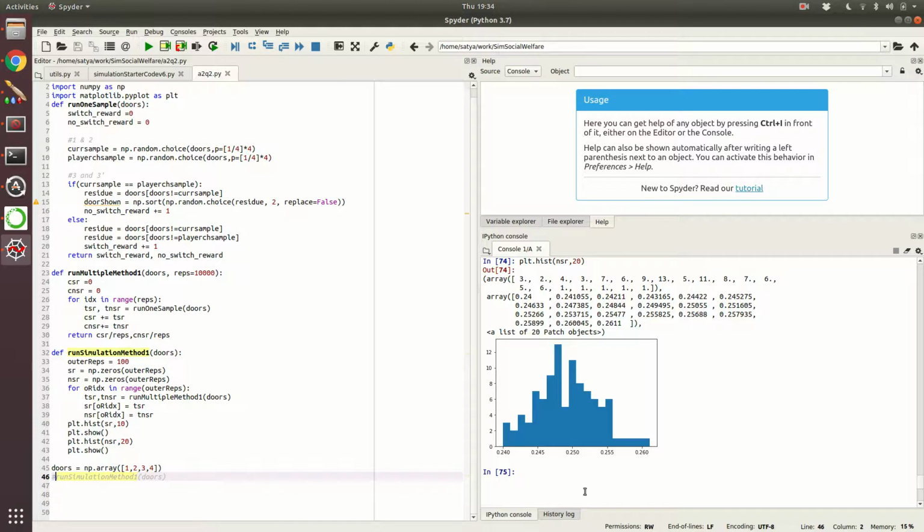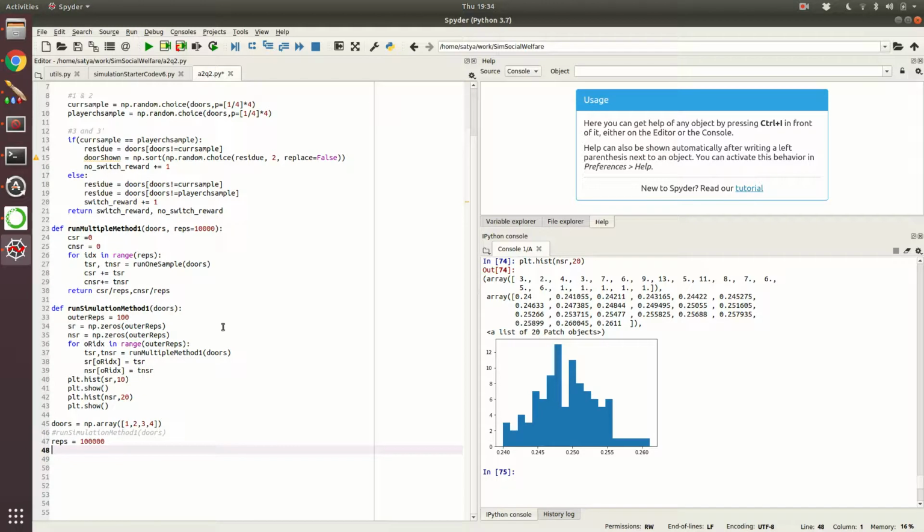So in method 2 what you do is you keep track of the estimate as you progress in time, and you plot that as a time series. Okay, so what we do is method 2, let's write it here first. So let's say there is going to be only one repetition. So reps, let's keep it as 10,000, or maybe we can increase further. So 10,000, this is 100,000 or a lakh. So now we will keep switching reward and no switching reward as zeros. We will first fill that.